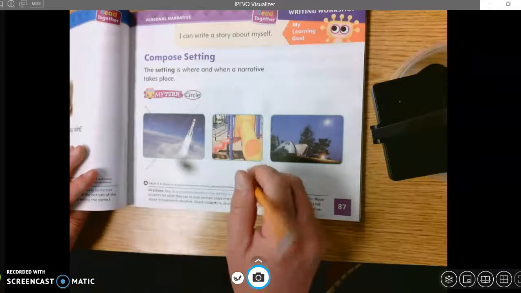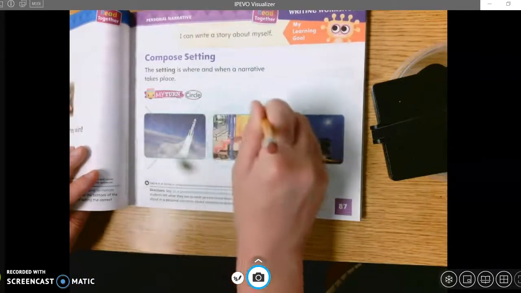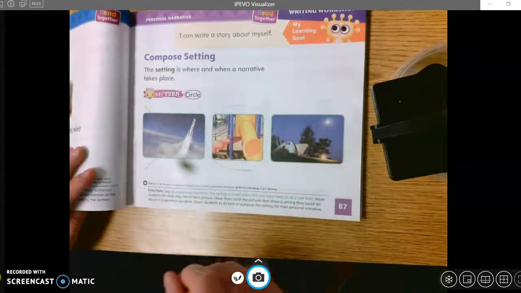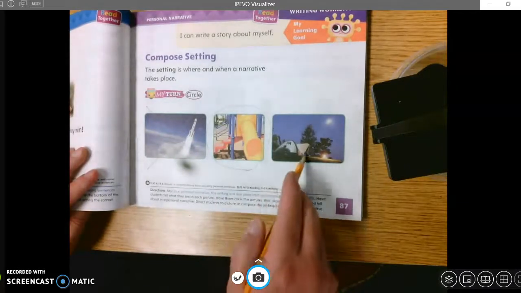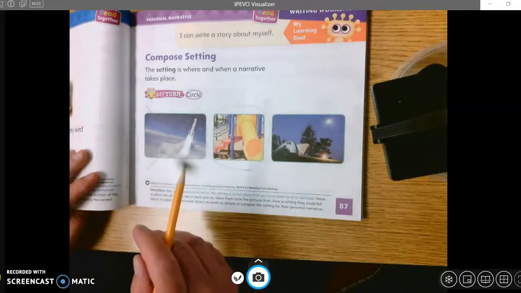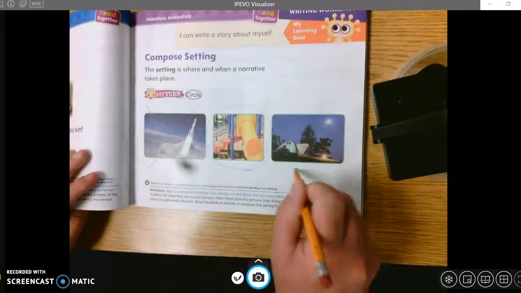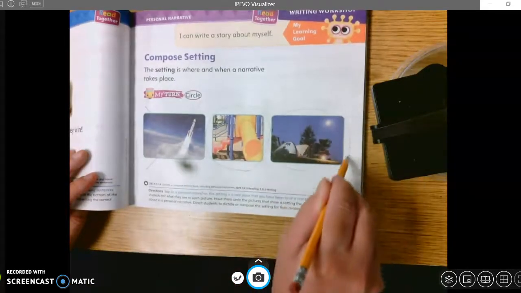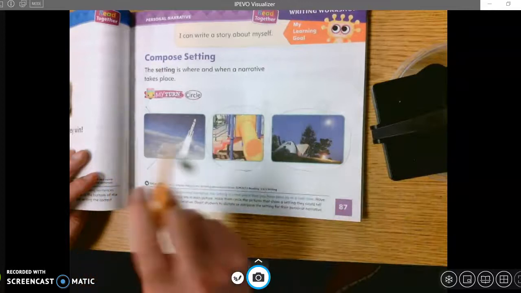You've been to a playground. I've been to a playground. I'm going to circle that. That could be a setting in our personal narrative and a story about ourselves. How about camping? This could be kind of split. Now, I'm going to circle that because I've been camping and I've been to the woods. You may not have been, and that's okay. Maybe you would put an X on there.